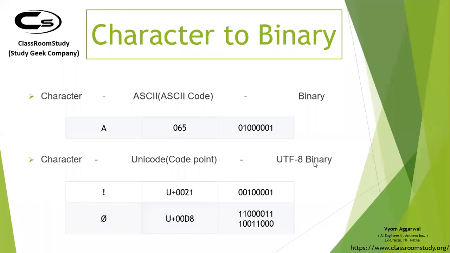What is UTF? Unicode Transformation Format. 8 means it has backward compatibility with ASCII. Now, what does that mean? You see here we just have 8 bits. This exclamation mark is there on your keyboard, on top of 1. So this was already represented in ASCII. So here in Unicode also, we represent it in the same way so that our systems don't break.